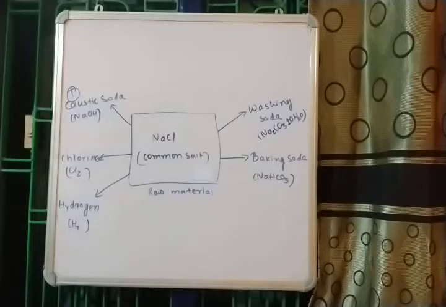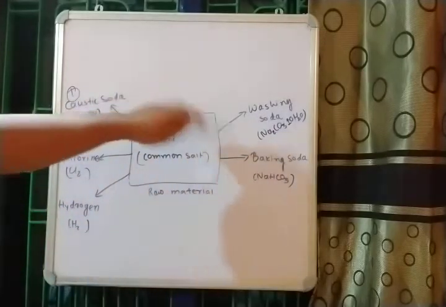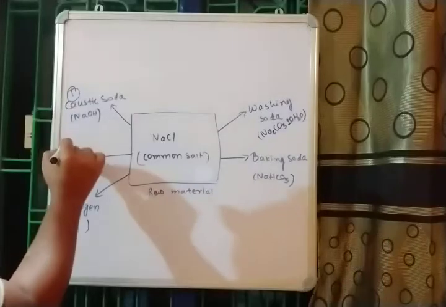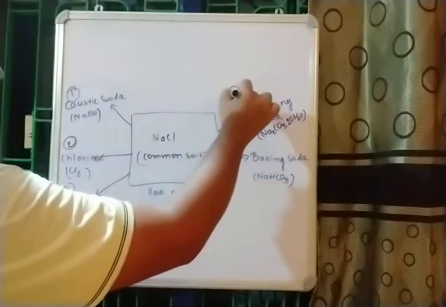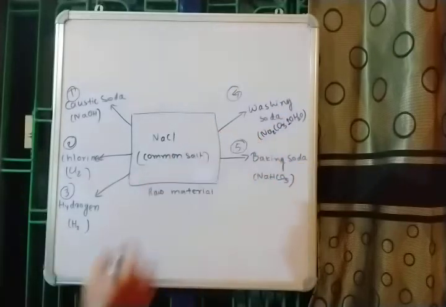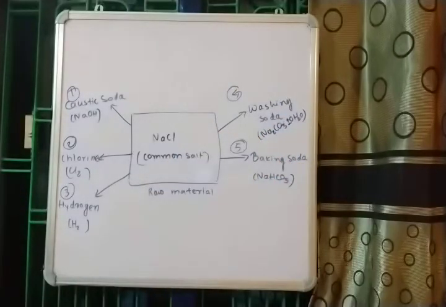So one by one we will take a look at how these different products are formed. So 1, 2, 3, 4 and 5 useful products. And of course we also have one more salt, which is plaster of Paris, but plaster of Paris is not obtained from NaCl. Plaster of Paris is obtained from a different source. We will talk about it as well.